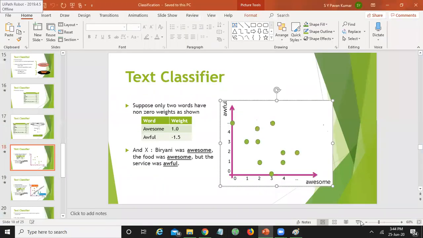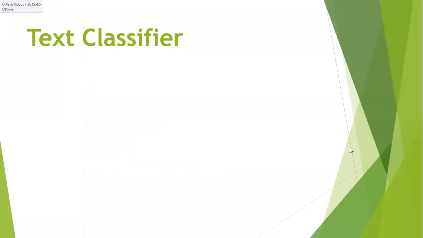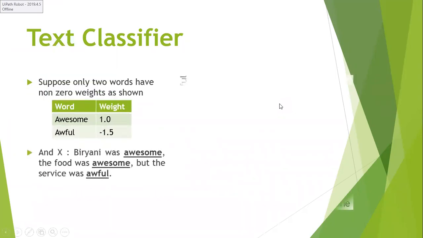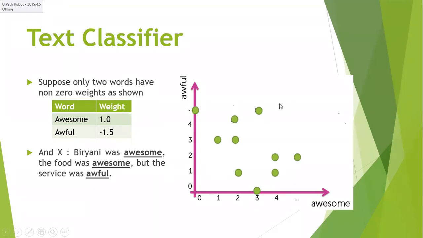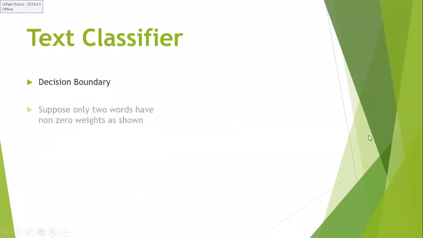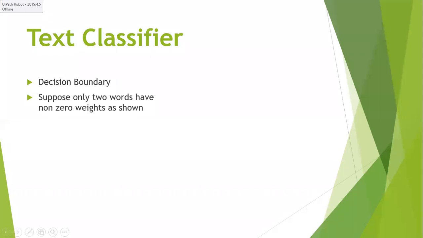Why? Because my data set may not contain a single review. It may have multiple reviews. I'll take each and every review as a data point, and I'm going to plot all those points in the graph like this. So now I'm going to construct a decision boundary.